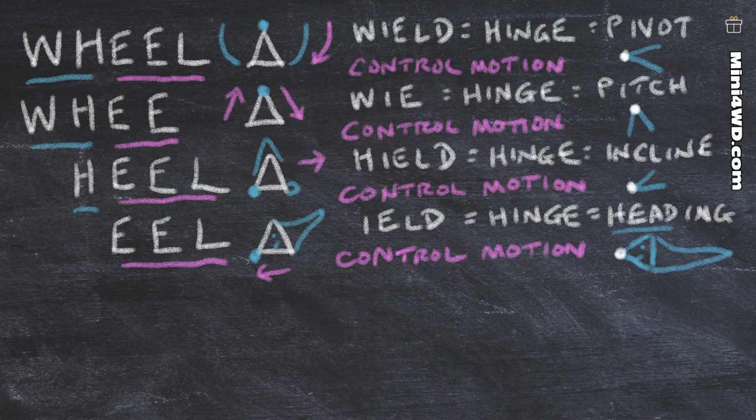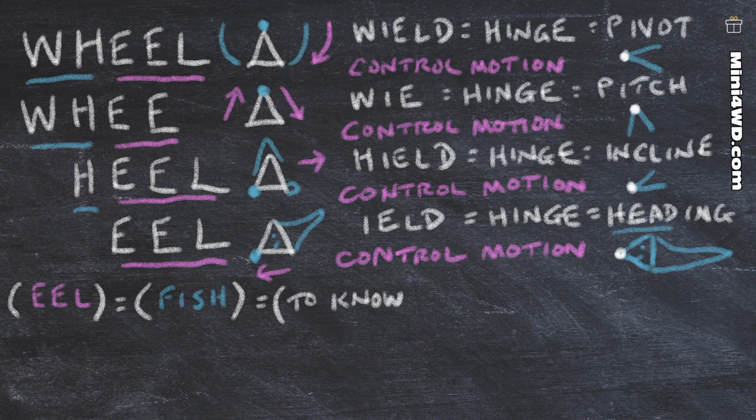Right, okay, let's give an eye, mouth, and tail to our old friend, the snakefish eel. With the final equations, we see that the word eel equals the word fish. And both of those words equal the concept of knowing the truth. Which is where we get the word vert and vertical for the word truth and upright.